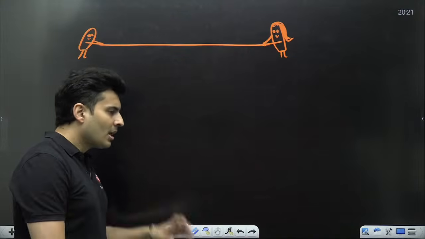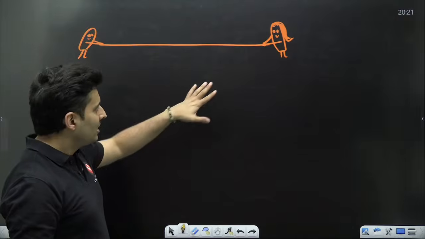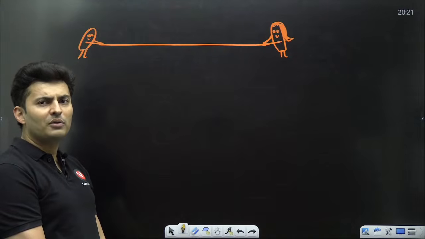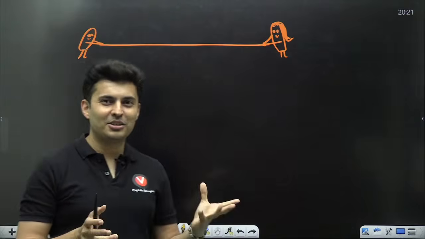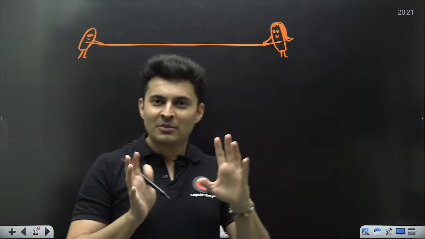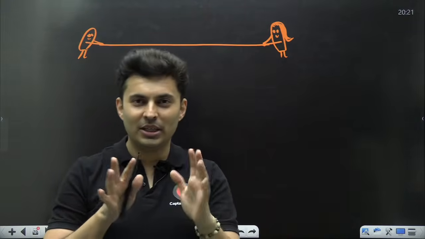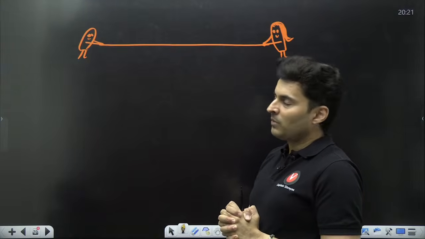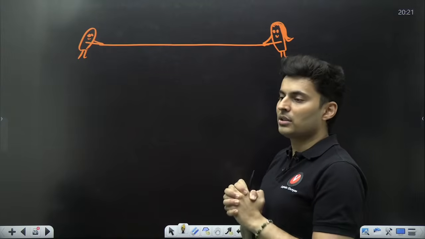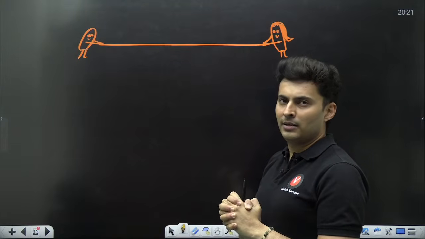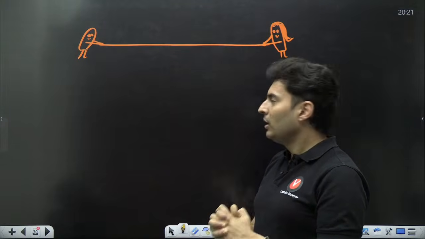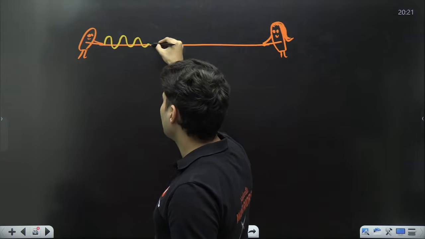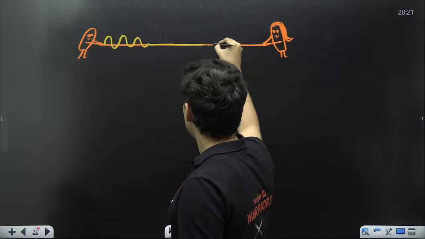Now, imagine Champa is not going to move. She's angry. They fought. What happens in a relationship is, if they fight, usually that girl will be like, I'm not going to talk to you, no talking. She's going to be like a rigid end. So Pandu says I love you. It goes like this. What will happen?